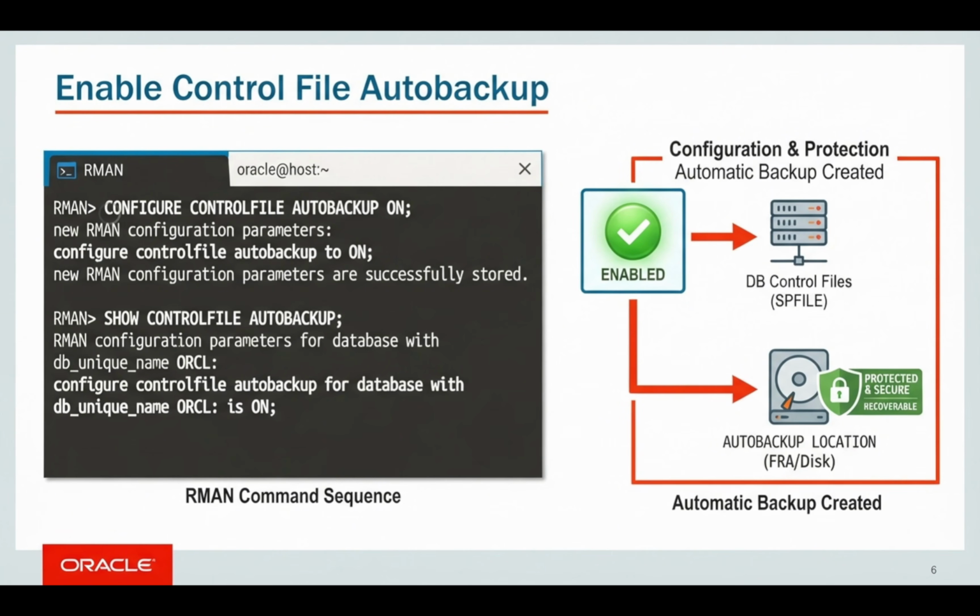Fortunately, enabling the feature is very simple. From the RMAN prompt, we run configure controlfile autobackup on. That is it. We can then verify the configuration using show controlfile autobackup. This should be one of the configurations we check when setting up or reviewing an RMAN backup environment. Once enabled, RMAN can automatically create the control file and SP file backups as required.